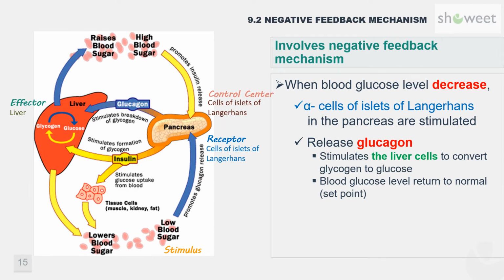While glucagon does the opposite, it increases the concentration of glucose in the blood. If you haven't eaten for a while, your blood glucose level falls, triggering the release of glucagon from another group of pancreatic cells, the alpha cells of the islets of Langerhans. Glucagon acts on the liver, causing glycogen to be broken down into glucose and released into the bloodstream, bringing blood sugar levels back to normal.